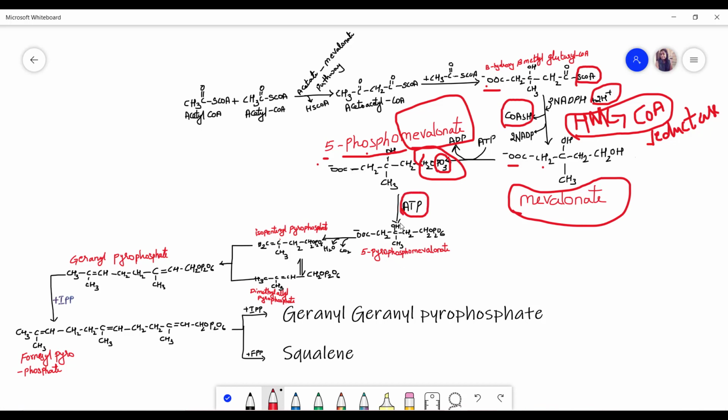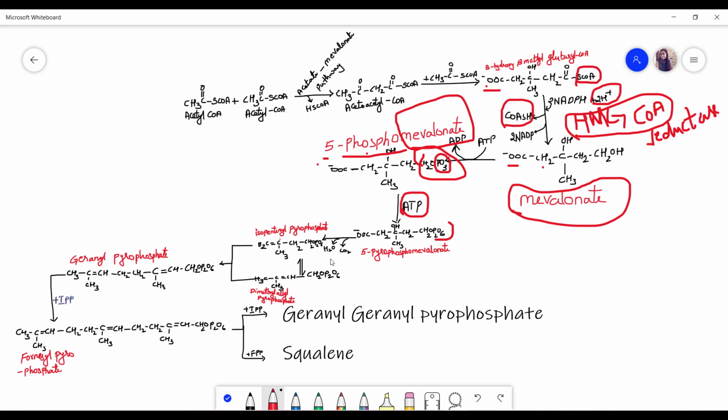Next step, again it will add 1 more phosphate to it. So when it is adding 1 more phosphate, it became P2O6. Here it is only PO3. If you see, this will be a very easy cycle, very easy pathway. But the thing is, you have to remember all these additions and subtractions, okay? So here PO3, by adding 1 more phosphate, it became P2O6.